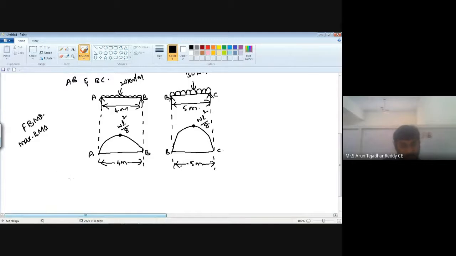Now write down here clearly, maximum bending moment is equal to WL square by 8.